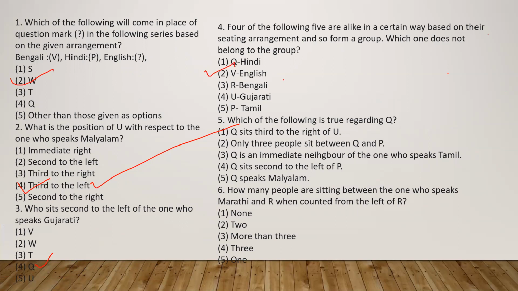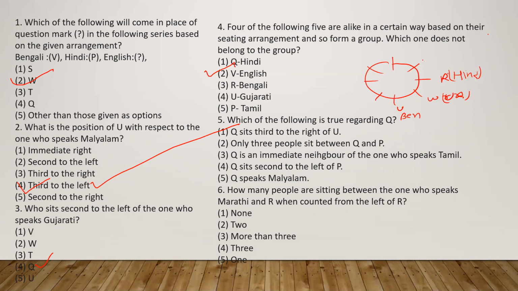Okay, I will do one thing. I will make this quickly. This is very easy for us to answer. So U is Bengali. W is Urdu, and R is Hindi.